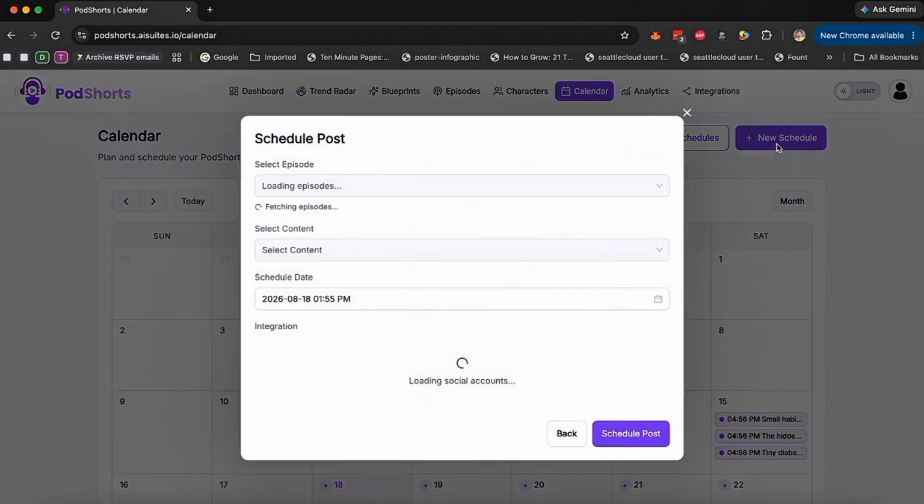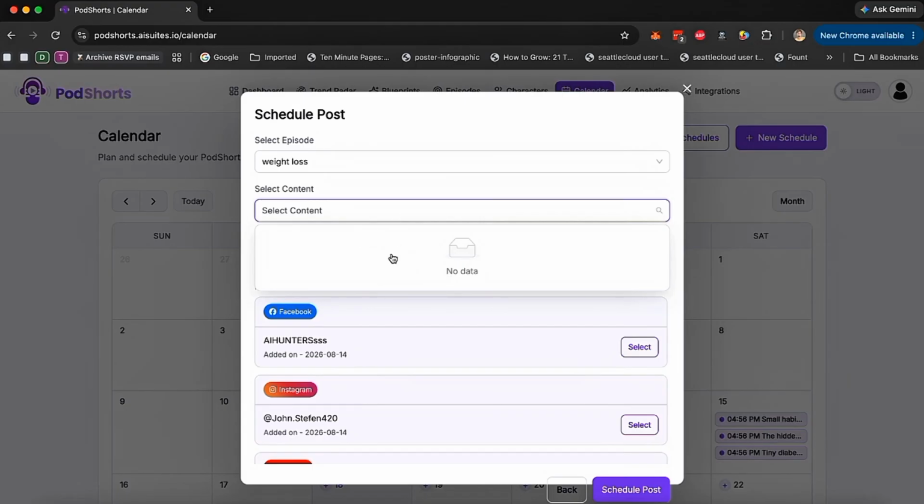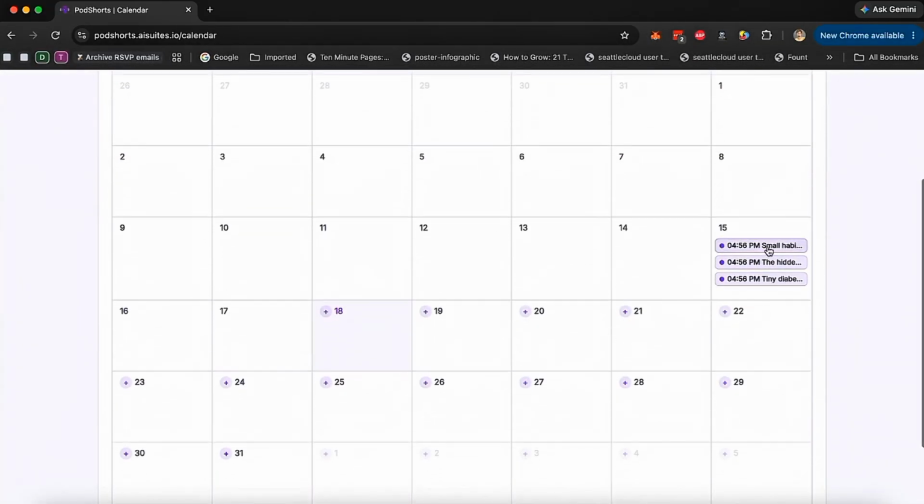So what we can do is go to calendar, and then we can schedule, and we can pick the episode, whichever we want, the weight loss from the weight loss campaign. We can pick whatever content because the content is still rendering, it's not showing up. And then we can pick the date and time and select whichever platform we want to publish to, and we can just schedule post, and it will get scheduled and published, and it will show up right here like you